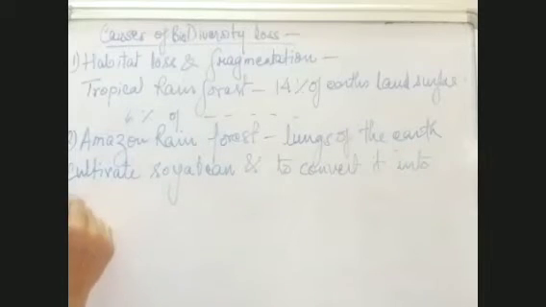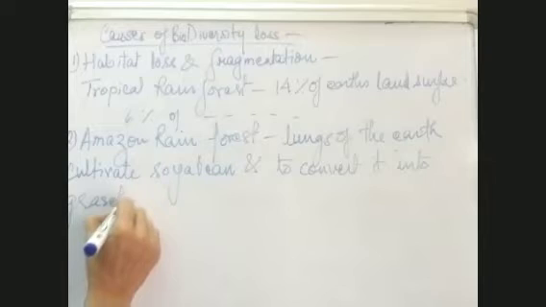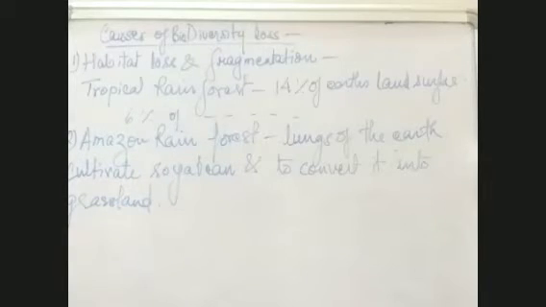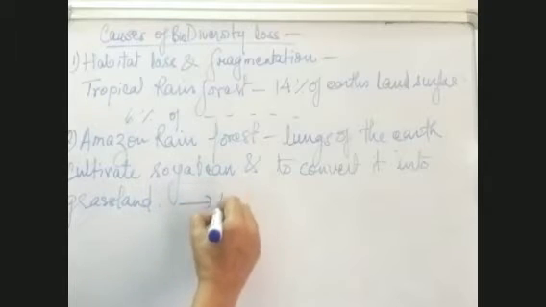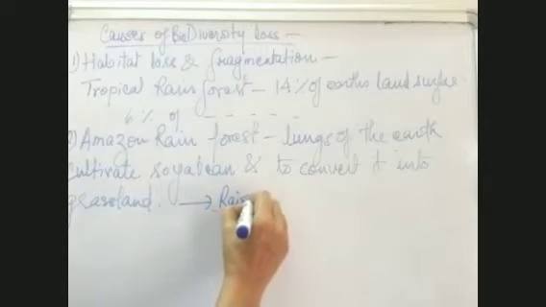The forests were cut to cultivate soya bean and were converted into grassland. And why this? This was done just to raise beef cattle.